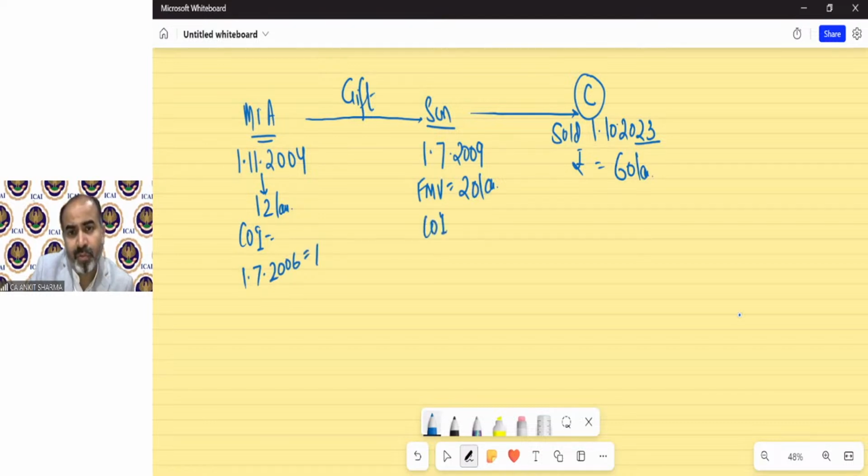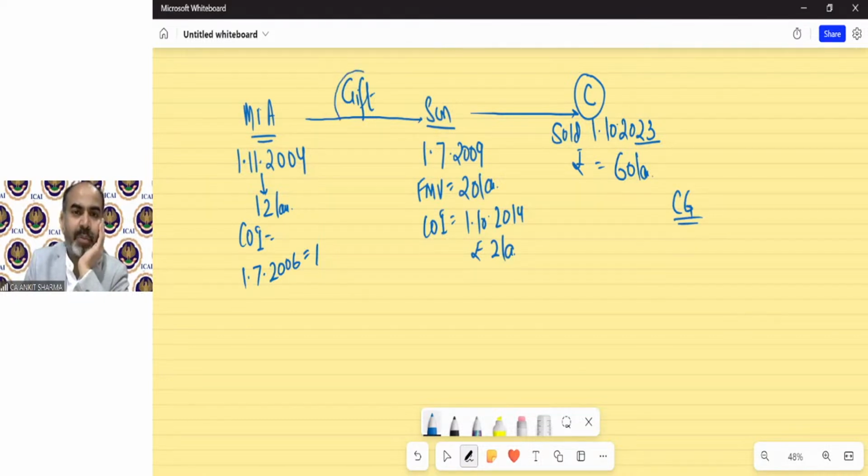The cost of improvement done by the son on 1st October 2014 was rupees 2 lakh. So it has been sold to Mr. C. And now the examiner will ask, calculate the capital gain in this situation. Because Mr. A gifted this property to his son, there will be no capital gain because that is exempted under section 47, all gifts. So there is no need to calculate any capital gain in the year when they transferred the asset.